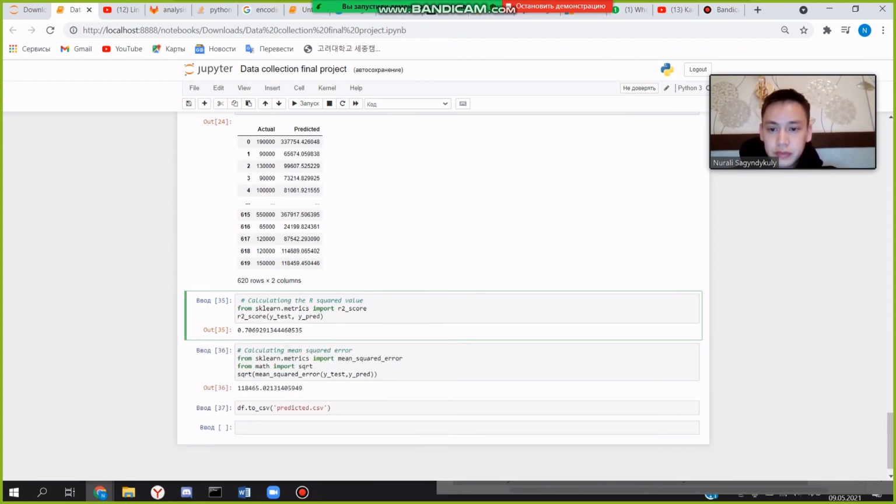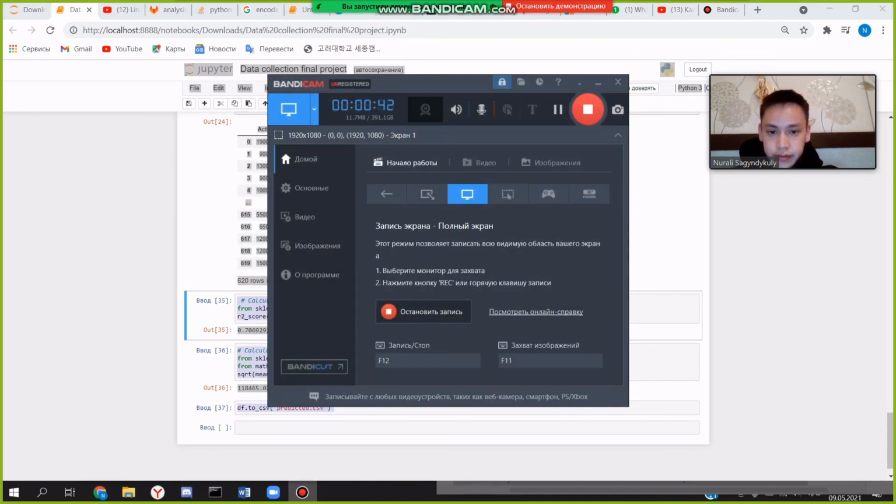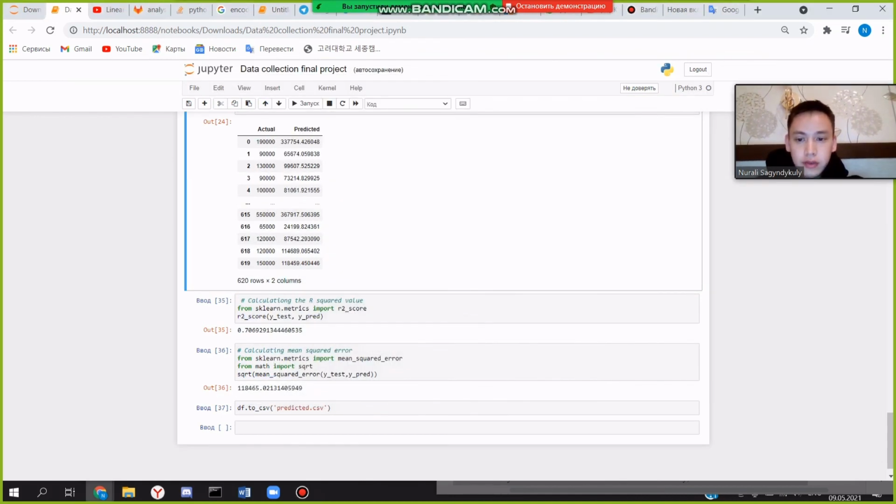Our r squared value was, then we calculated the mean squared error. Our mean squared error was more than 10% of the average apartment price. This means that our algorithm was not very accurate, but it can still make a reasonably good prediction.